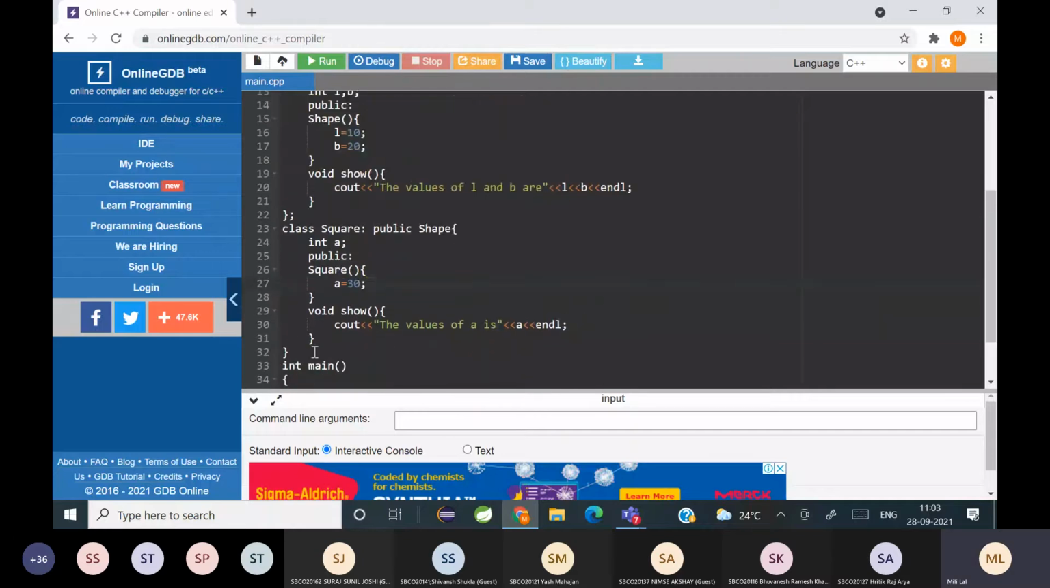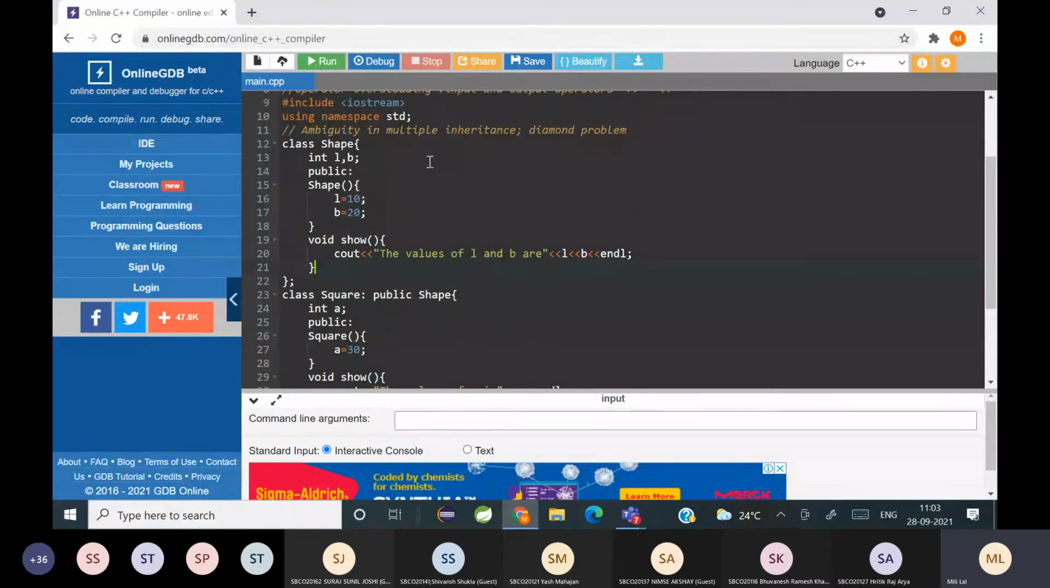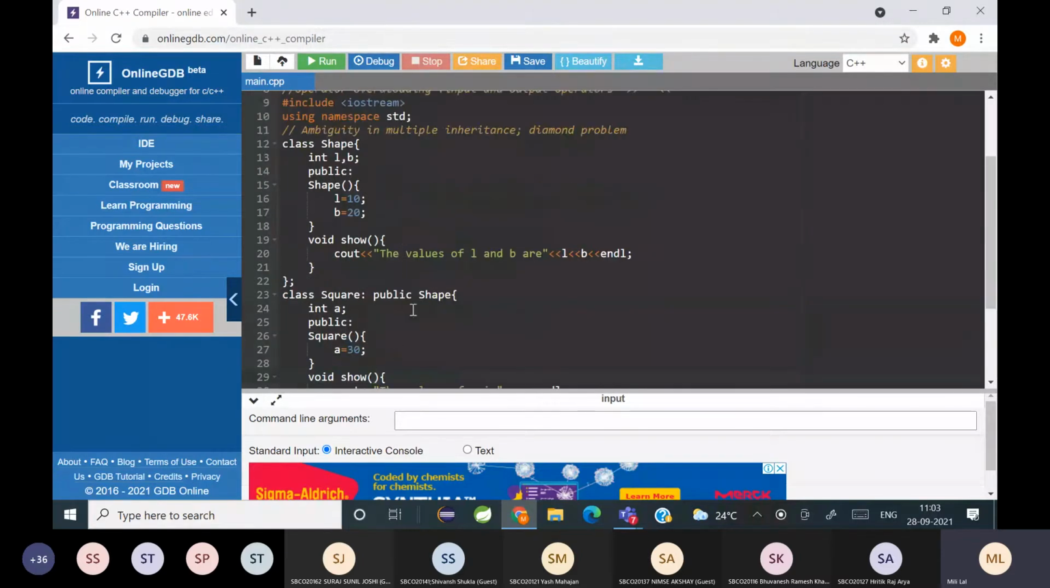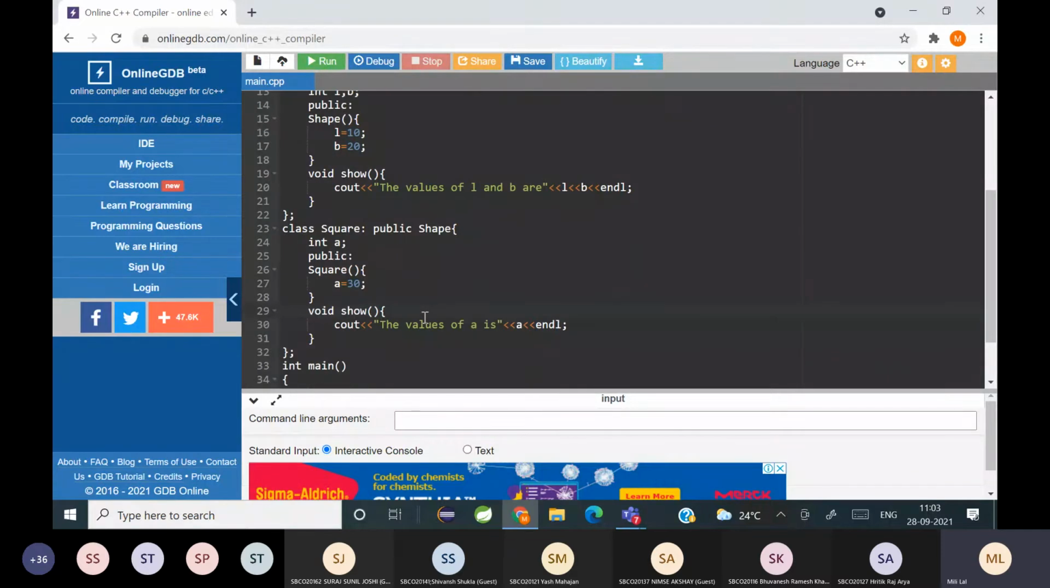Fine, so have you understood? It's just a simple code. I've written a base class. It contains L and B, and I have a function called show in that class, which is printing L and B. And I have another class called square, which is inheriting shape. And here I have a similar function. You can see the same function in both the classes, the parent class and the child class.